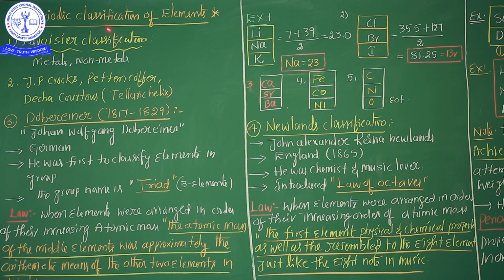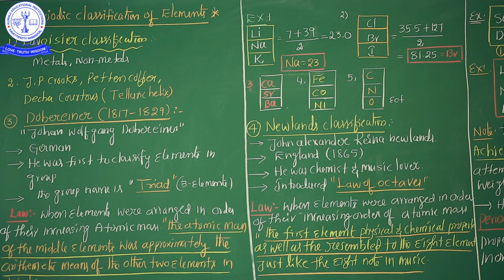So listen very carefully, classification plays a very important key role in identification and in studies. In this chapter, classification of the elements, you know, my dear students, scientists have discovered 118 elements.